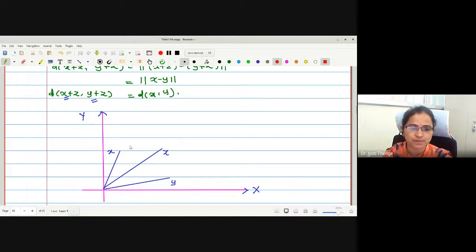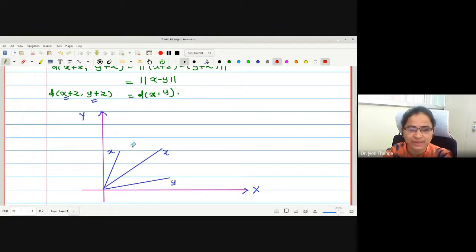How to find the position of x plus z? Yesterday we discussed it while proving the theorem that every normed linear space is a metric space.